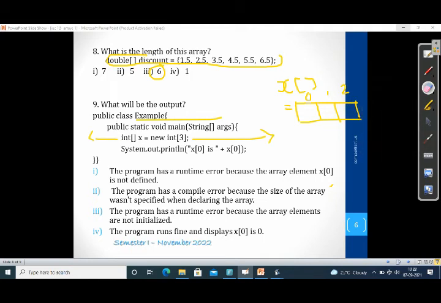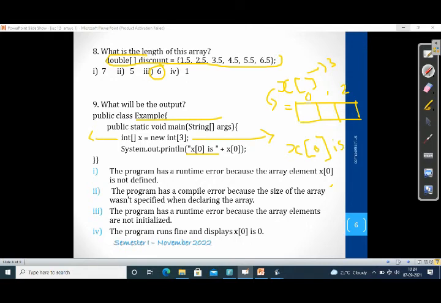This is X. When we declare this statement, it will allocate memory like this, 0, 1, 2, with the index starting from 0 to 2. So the number of elements will be 3. The length of this array is 3 and the index goes from 0 to length minus 1. We need to print the output of X of 0. First it will print the text given inside the double quotes as a string: X of 0 is.